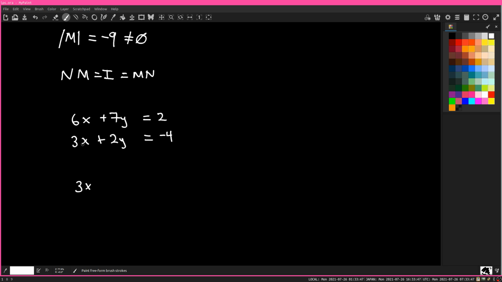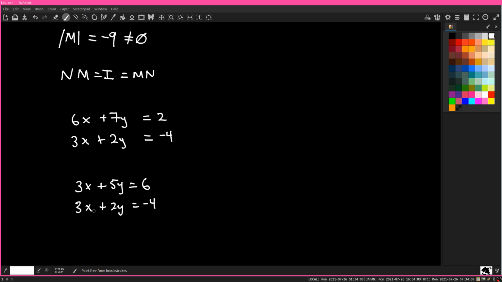What you want to do is get one equation that says x is equal to something and y is equal to something. So let's just do 3x plus 5y minus the second equation is equal to 6, I believe. And rewrite the second equation: 3x plus 2y is equal to minus 4.